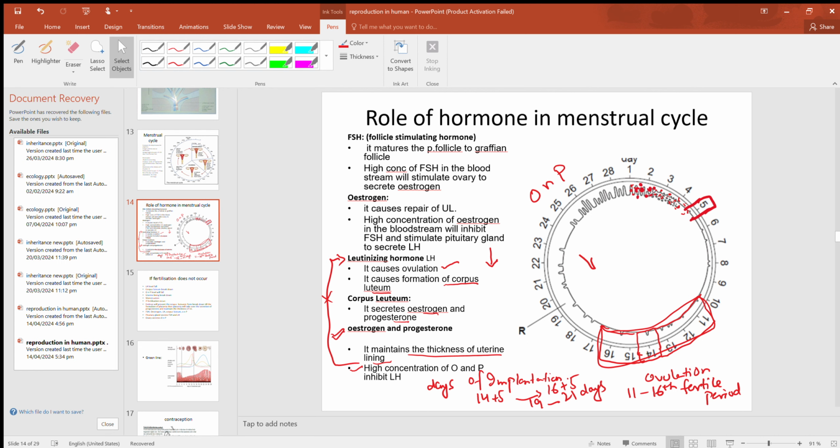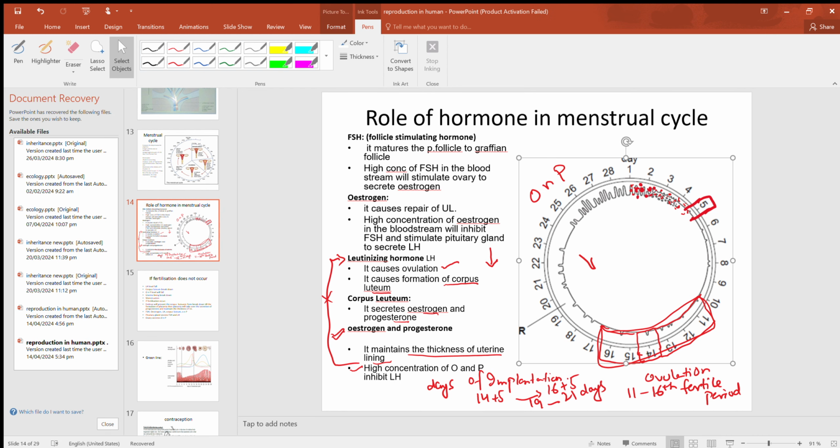Okay? Now, next, what happens if fertilization occurs? If fertilization happens, why doesn't your uterine lining break down? Why will the uterine lining not break down? Because after fertilization the zygote will form, and then the zygote will turn into an embryo. What is the role of the embryo? The embryo prevents the corpus luteum from breaking down.